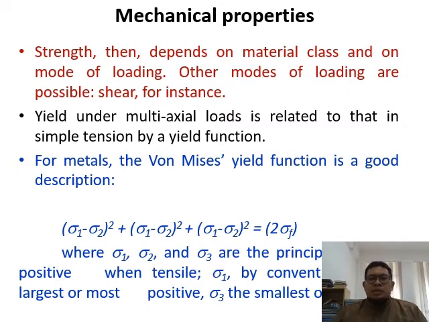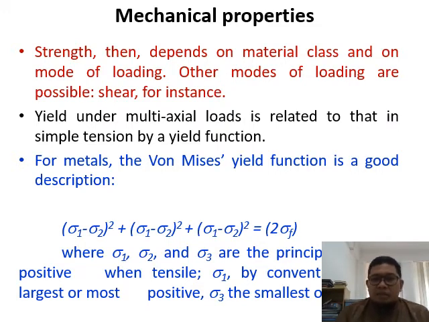So for the strength, it depends on the material classes and on the mode of loading. For the other modes of loading, such as shear, for instance, yield under multi-axial load is related to that in simple tension by a yield function.